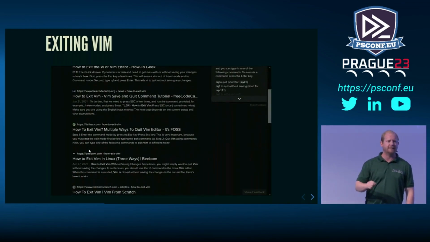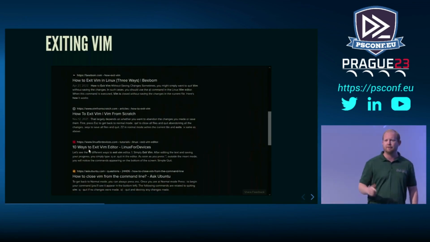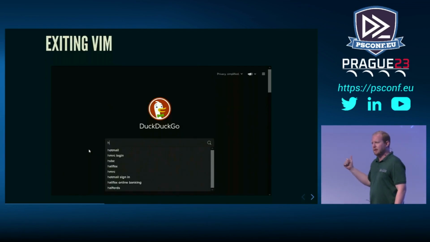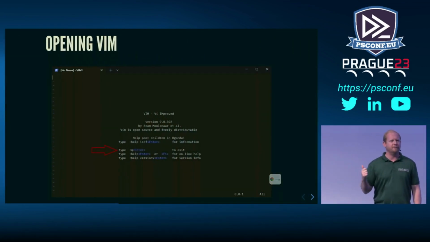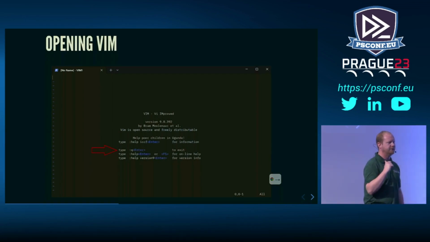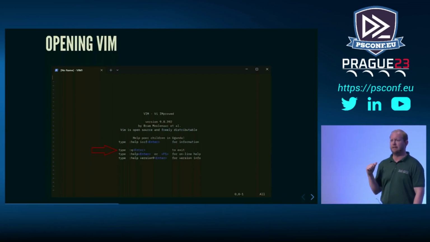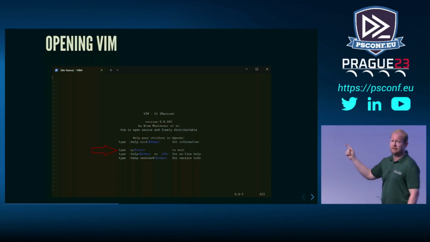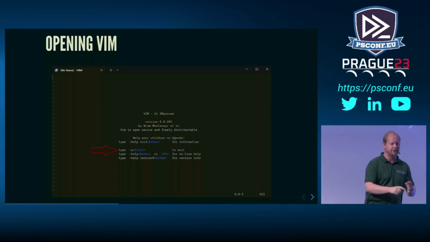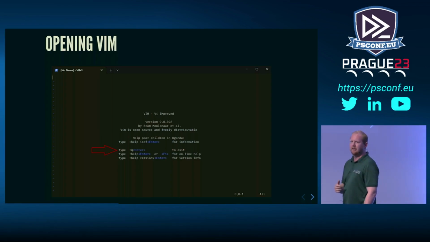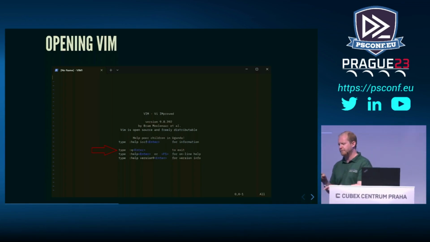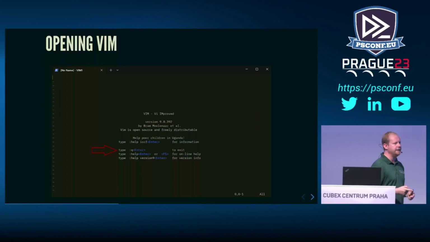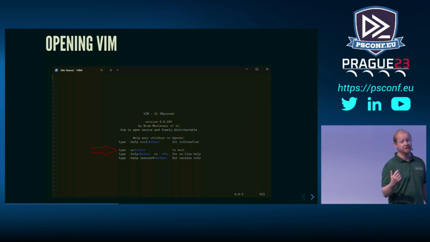I have actually dropped SSH connections on servers purely for the fact that I can't get out of the damn thing. But ironically, if you just type Vim and go into it, it tells you right there how to exit it, :quit. It doesn't tell you how to save, it tells you how to get out of it though. This is a little bit unfair, to be honest, because nobody, for their first time using Vim, just types Vim and goes into a blank screen. You get dropped into it when you're editing a text file on a server, and then you don't get this screen. You get a load of text, and you're there pressing buttons, nothing's happening until you accidentally hit the I key, go to insert mode, and then a load of text appears or disappears, depending on what you've done.